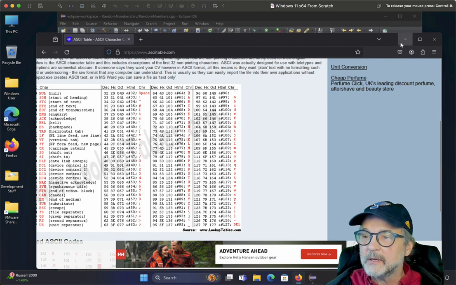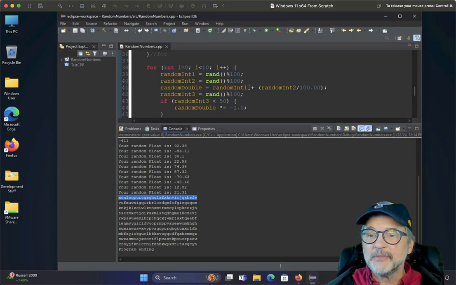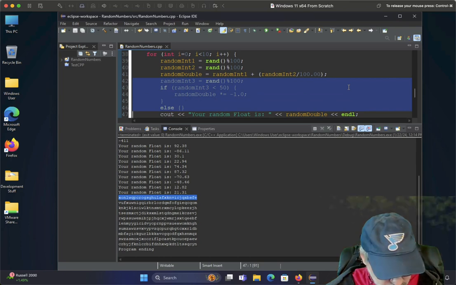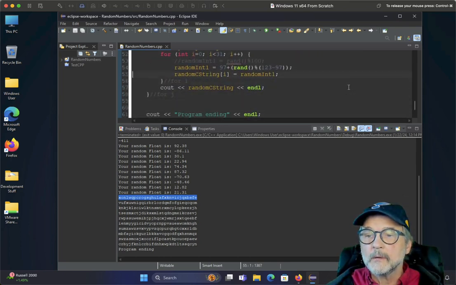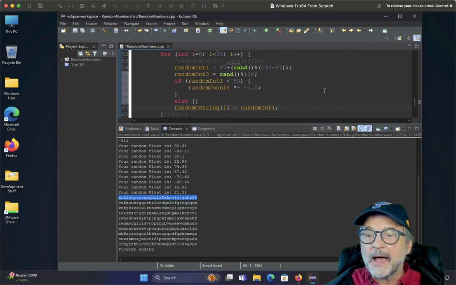That's kind of fun. So I'm going to go ahead and do the same thing as I did for integers. So I'm going to say random 3 equals random of 100.